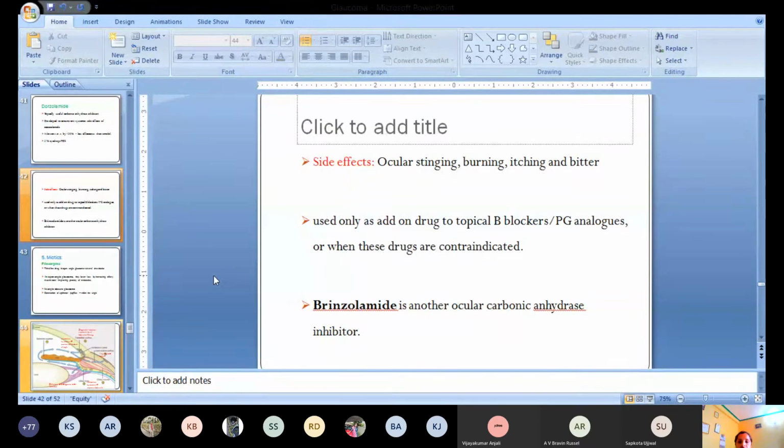We have another carbonic anhydrase inhibitor, that is brinzolamide, that is similar to acetazolamide or dorzolamide. So these are the 3 carbonic anhydrase inhibitors we can use in case of open angle glaucoma as well as in case of angle closure glaucoma.